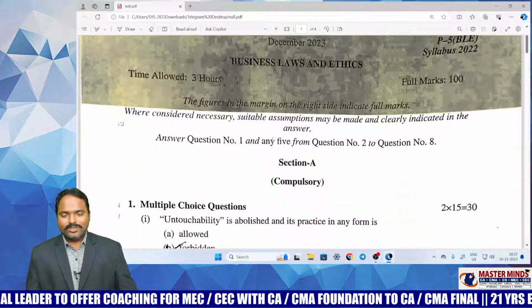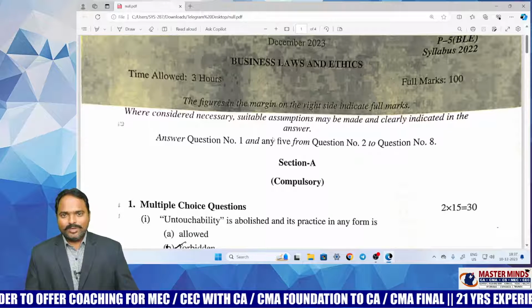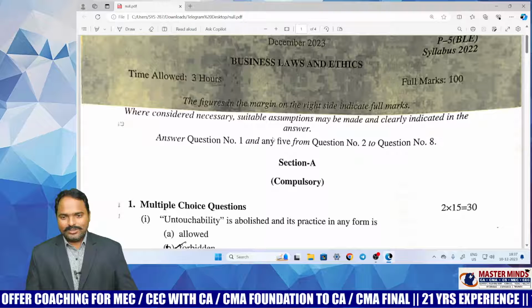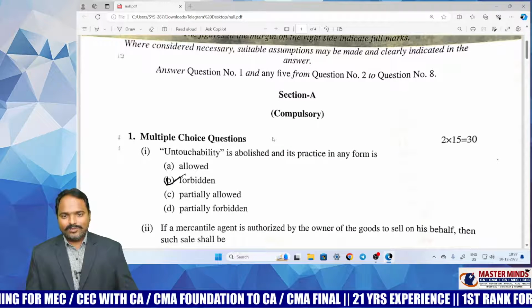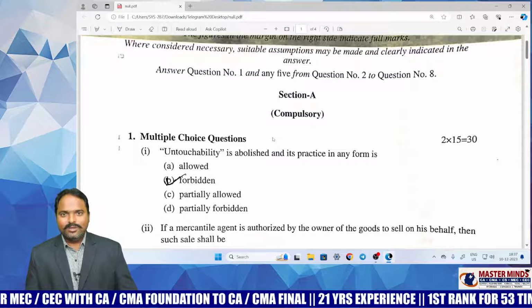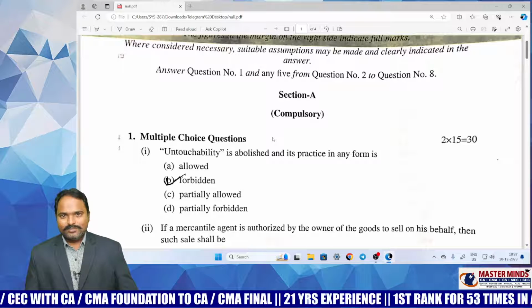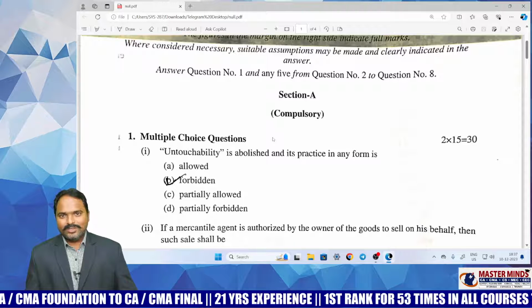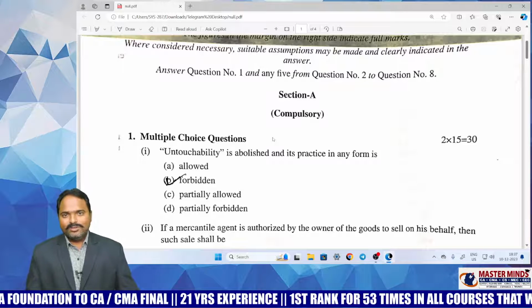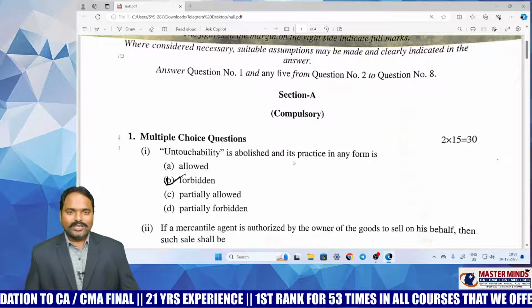Before starting the analysis, in my opinion, this paper is a very easy paper. Even a normal student can clear this paper. Even an above average student, I think, can get 50 to 60 marks very easily.